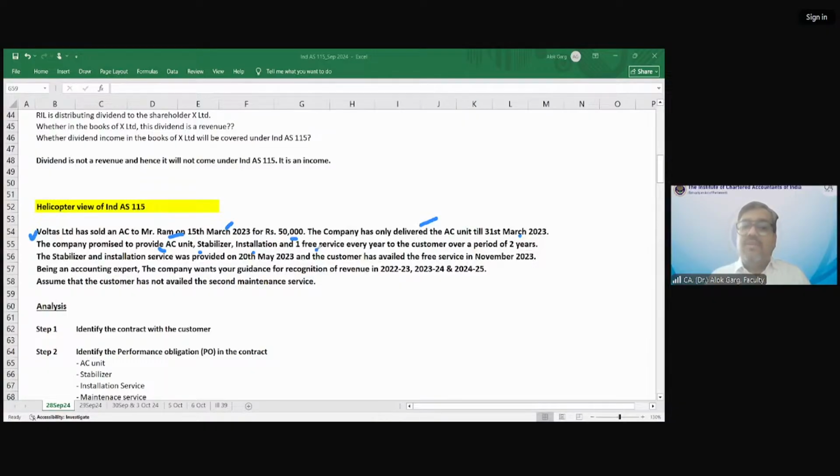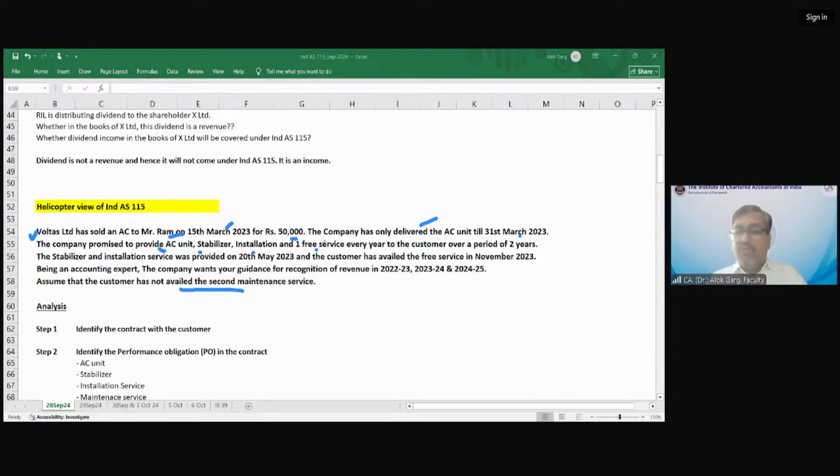The stabilizer and installation service was provided on 20th May 2023. So after delivering the AC unit, this company has provided the installation and stabilizer on 20th May. The customer has availed the free service in November 2023, and one maintenance service customer has availed in November 2023. Being an accounting expert, the company wants your guidance for recognition of revenue in 22-23, 23-24, and 24-25. Assume that the customer has not availed the second maintenance service.